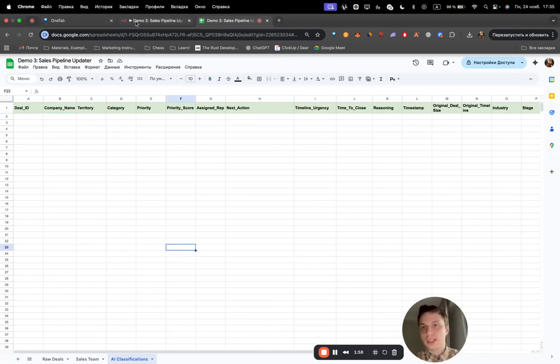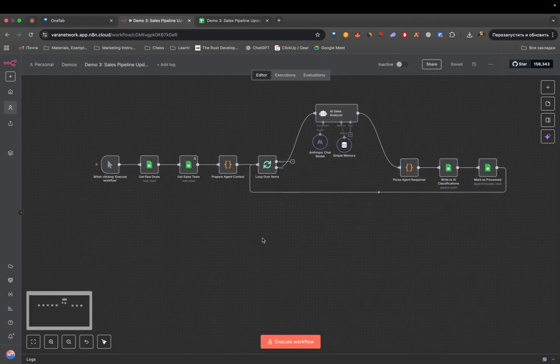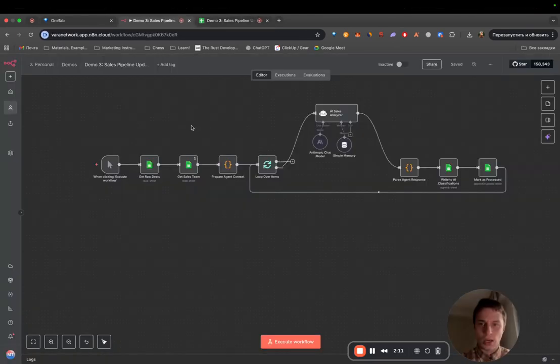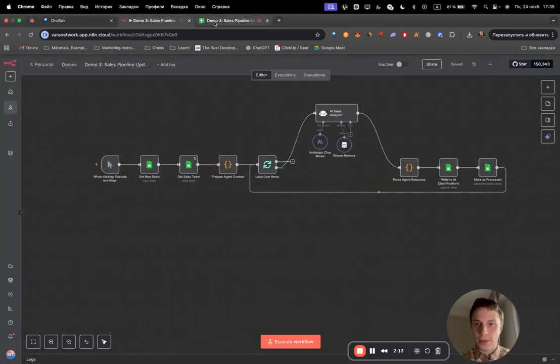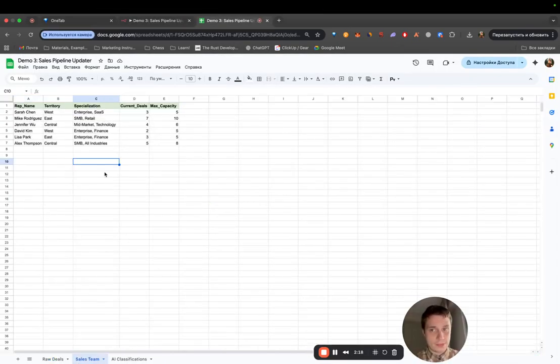So I built a solution that basically solves this issue. This is an AI-powered automation that does all of that automatically. It takes raw deal data from here. It takes information about the sales team from here. Again, this can all be done via APIs from any CRM of your usage.